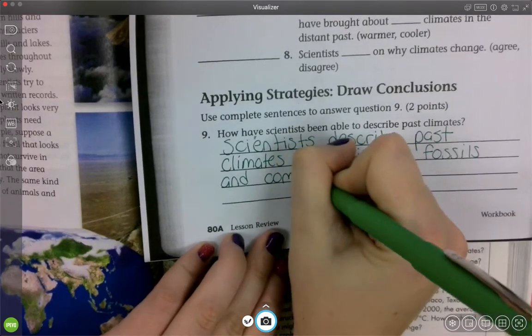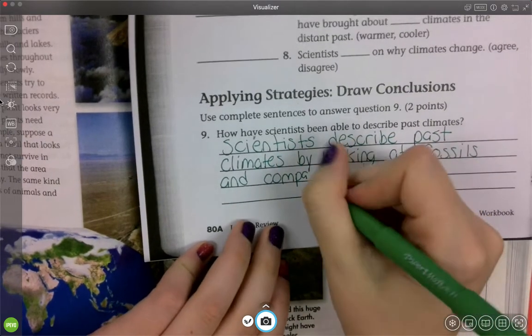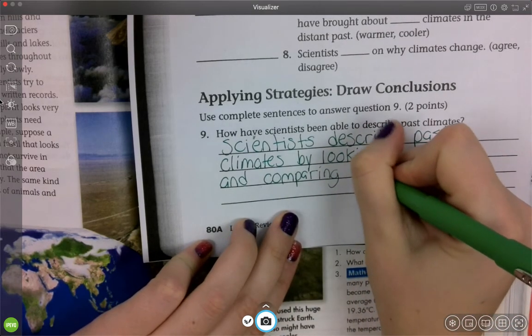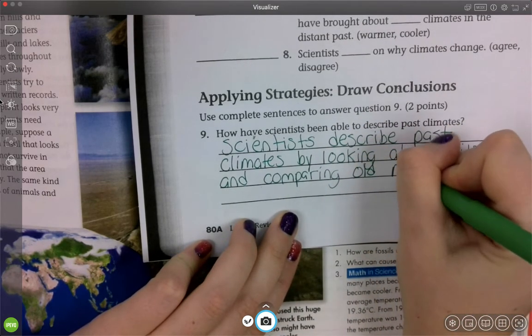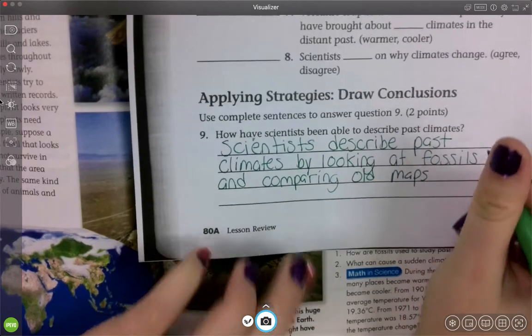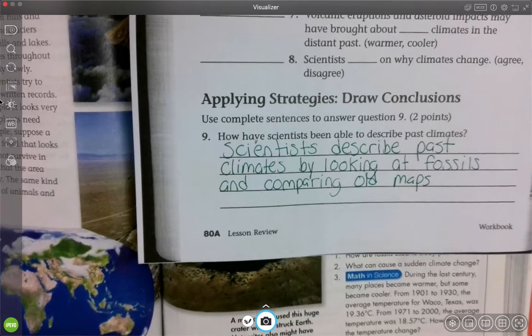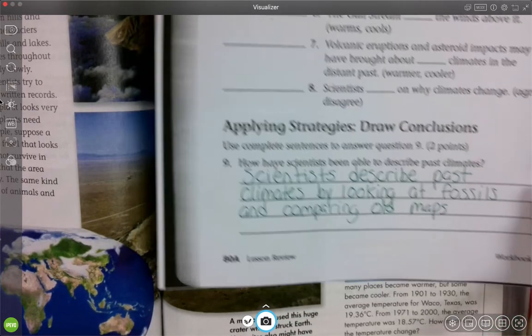And they compare those old maps to what they see today. Are those maps still accurate? Like if they see a mountain that used to be there and it's not there anymore, it could say something about what was happening as far as the climate goes.